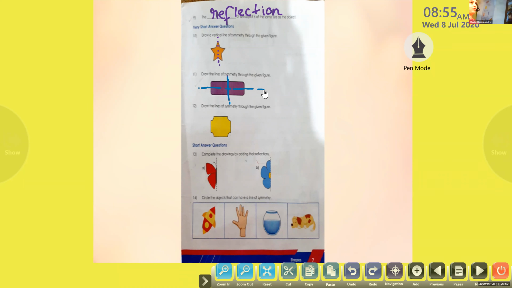Question number 12 is also the same. Question number 12: draw the lines of symmetry through the given shape. You can draw the same way. Divide this picture equally with one vertical line and one horizontal line. Children, draw neatly. It should be exactly equal, exactly half.